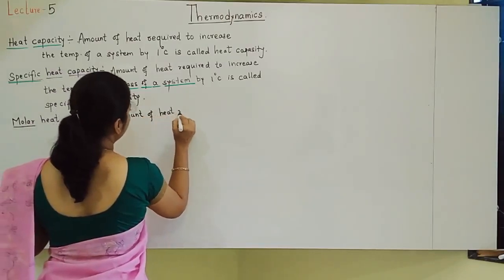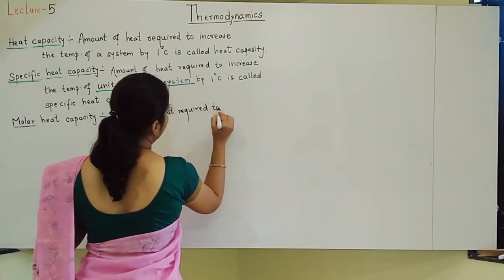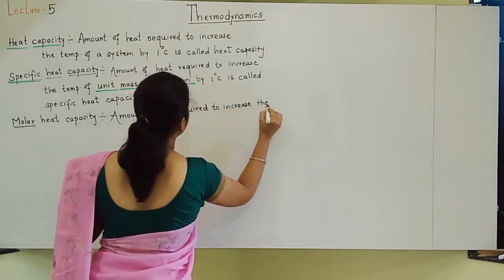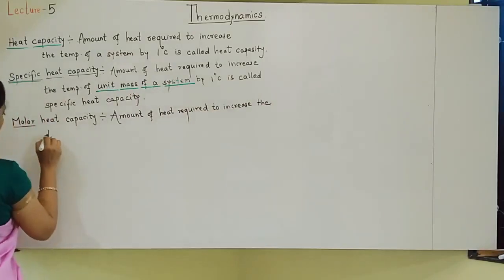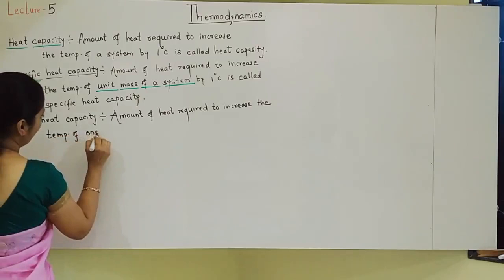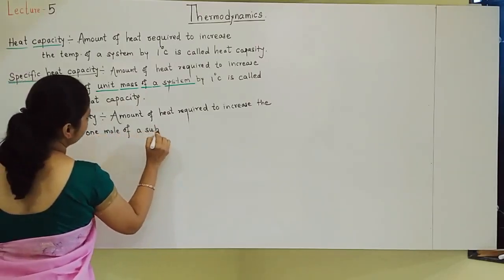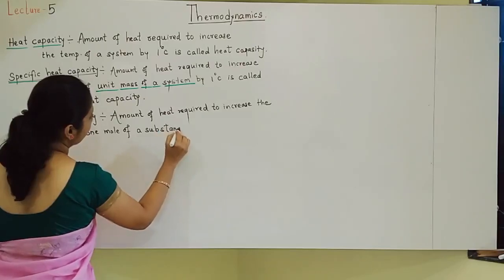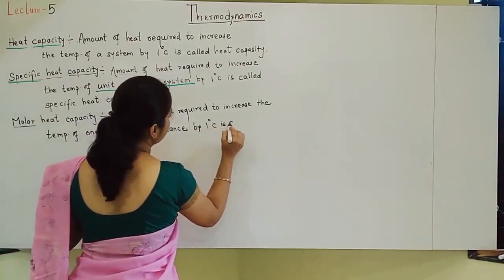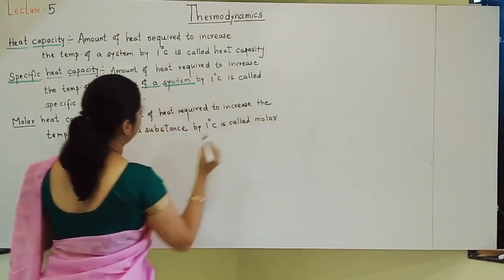Amount of heat required to increase the temperature of 1 mole of a substance by 1 degree Celsius is called molar heat capacity.